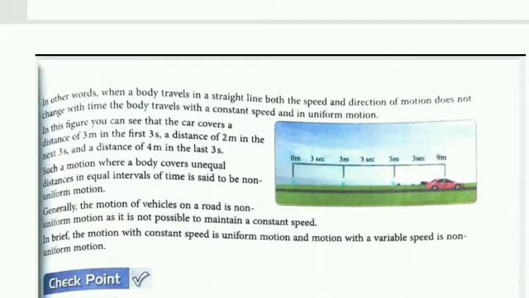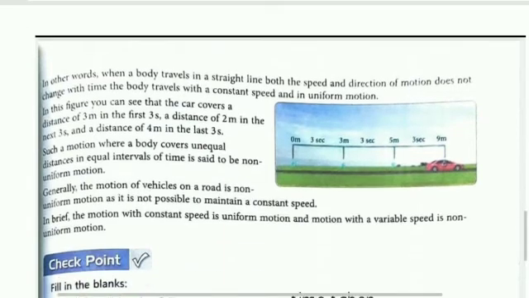Such a motion where a body covers unequal distances in equal intervals of time is said to be non-uniform motion. Generally, the motion of a vehicle on a road is non-uniform because it is not possible to maintain a constant speed on a crowded road. In brief, motion with constant speed is uniform motion, and motion with variable speed is called non-uniform motion.